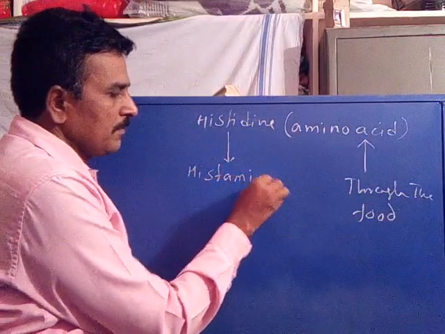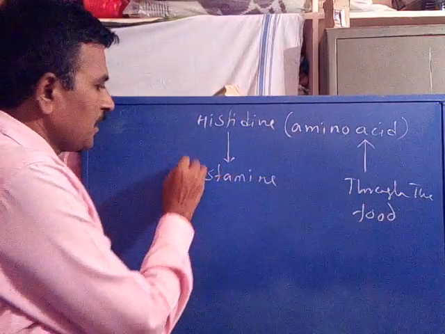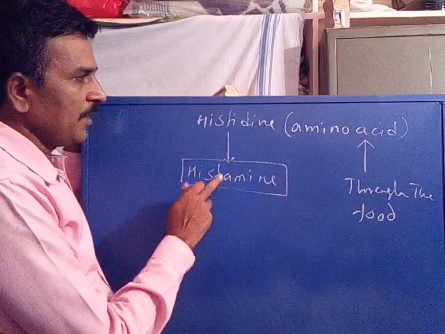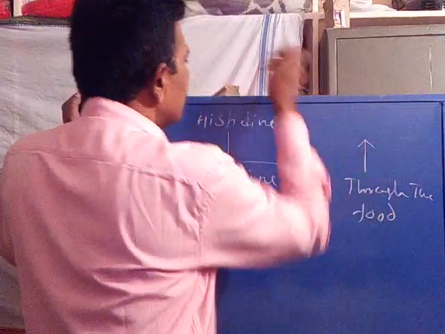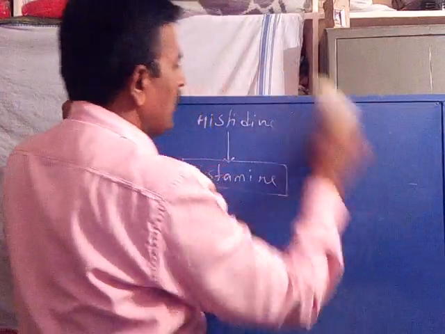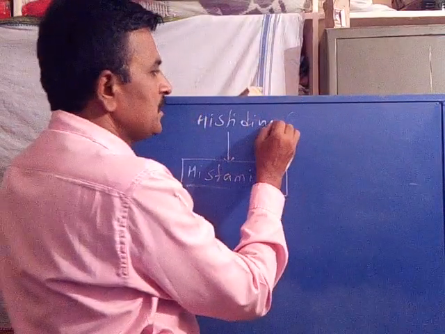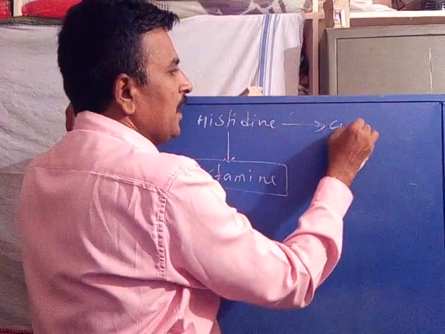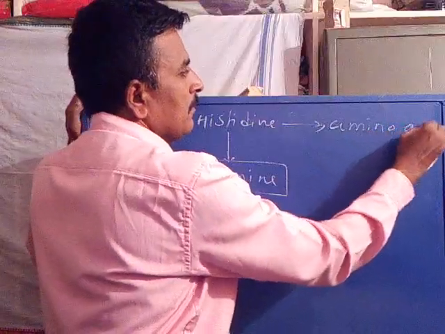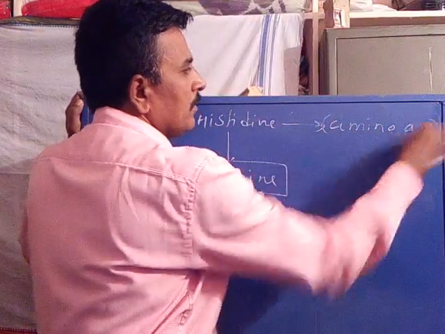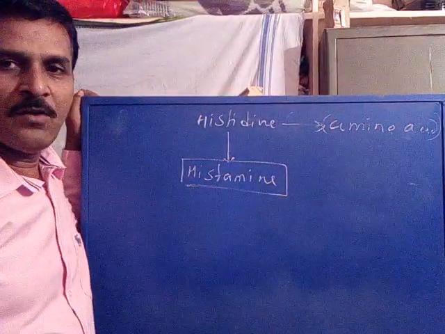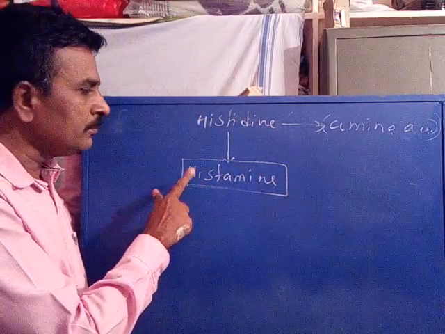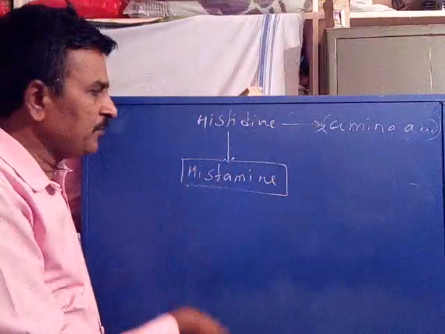Histidine is transformed into histamine. Is it an amino acid? No. Histidine is not... the histidine is a substance acquired through the food. An amino acid. Okay, yes, it is an amino acid. Now it is transformed into histamine, and this histamine will be stored.